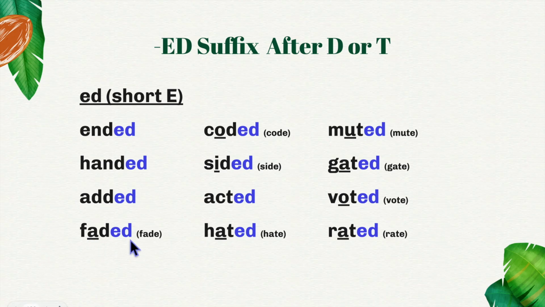Here we have the word faded. The root is fade, and we do not want this E plus this E when we add the suffix. So one of them goes away, and we just have one E. Here we have coded. It's a long O sound because the root is code. Sided. The root is side. Acted. Hated. Muted. Gated. Voted. And rated. So again, if the root word ends in a D or T, you pronounce the suffix ed.